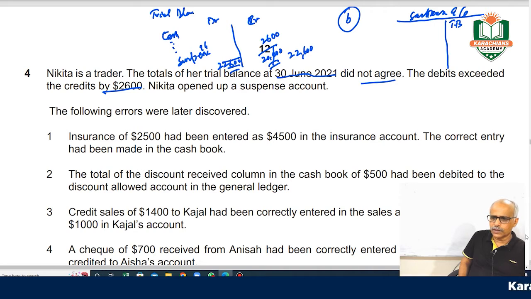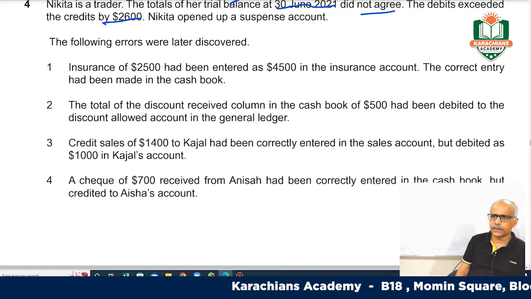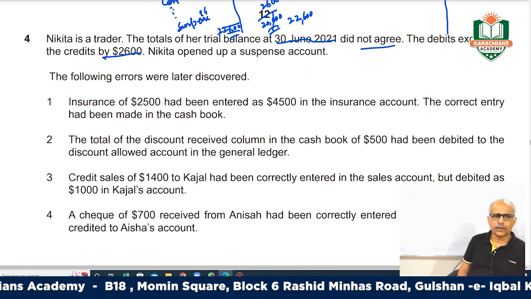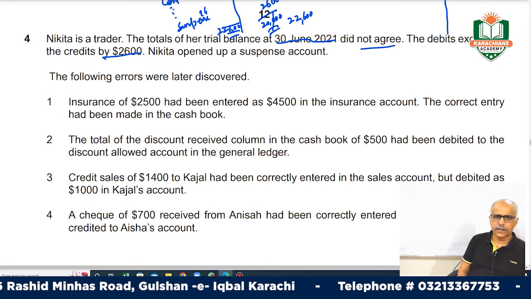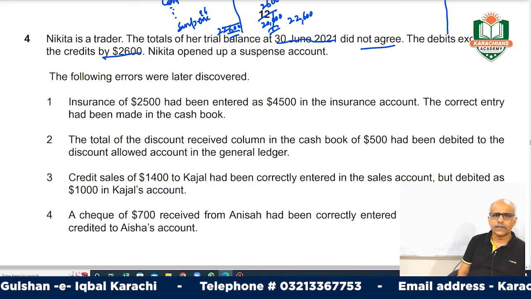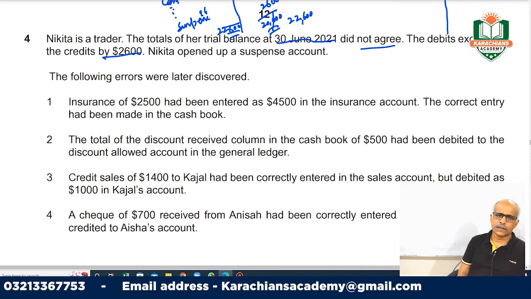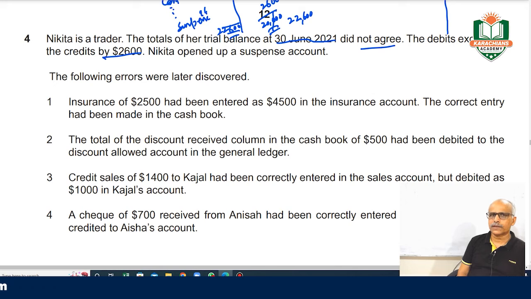So move on and we will see what are the effects of all these things. We will do question 4 part A in today's lecture in a very short video. Then in the next lecture we will make the suspense account and the third requirement, C, where they have given a draft profit and they are asking you to reconcile that. So in the next lecture we will do that.